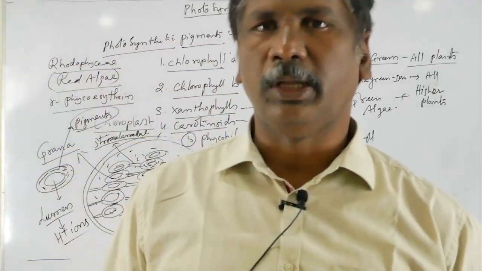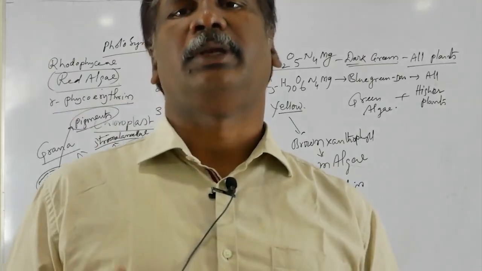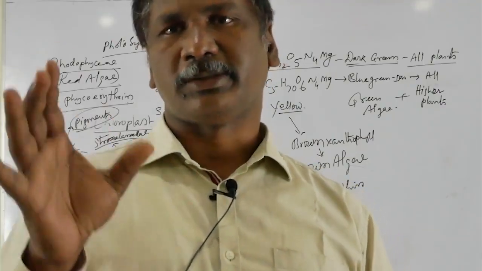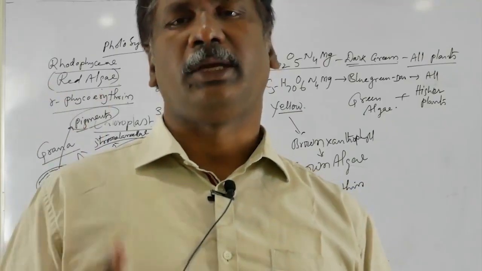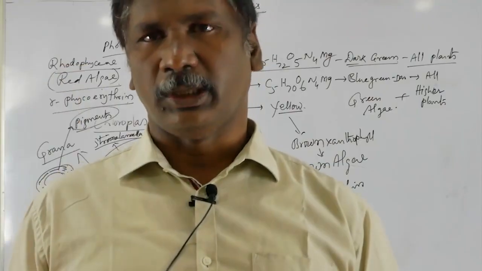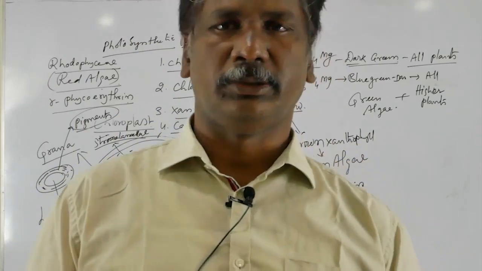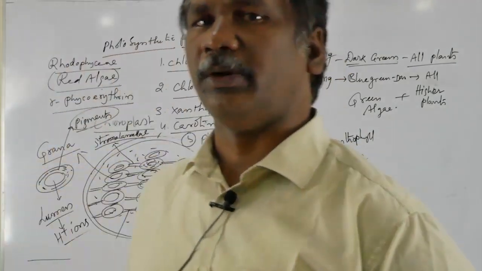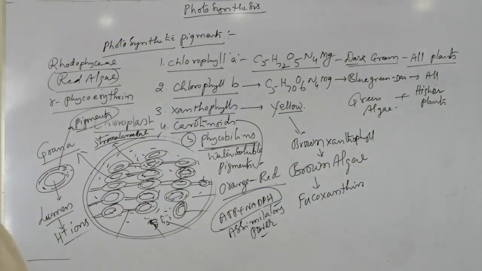Next we are going to the next topic, that is light reaction. In the light reaction, mainly three important events are present. One is non-cyclic electron transport, another is cyclic electron transport, and the third is photophosphorylation, or the chemiosmotic hypothesis. So now we are going to the non-cyclic electron transport.